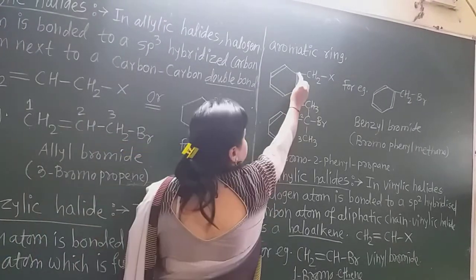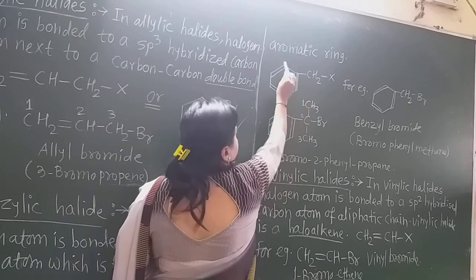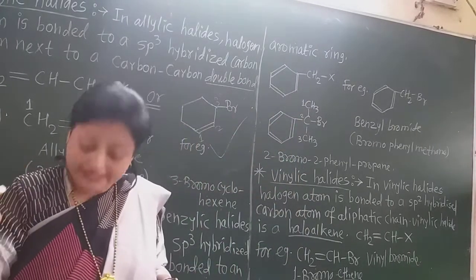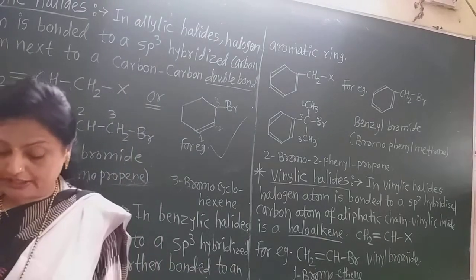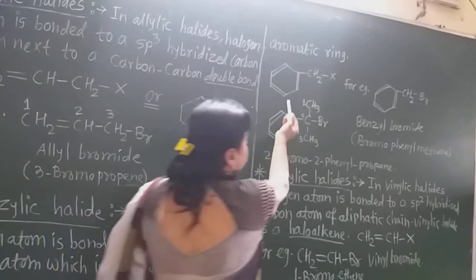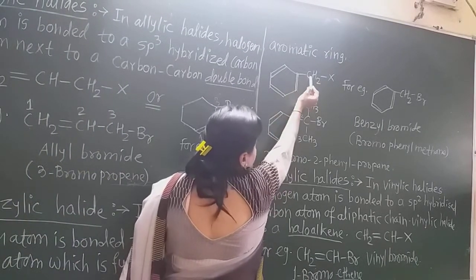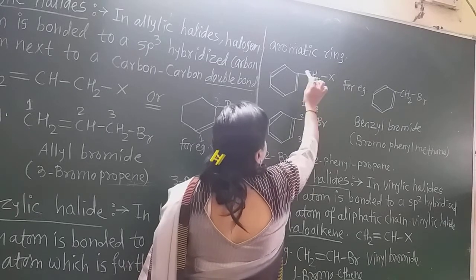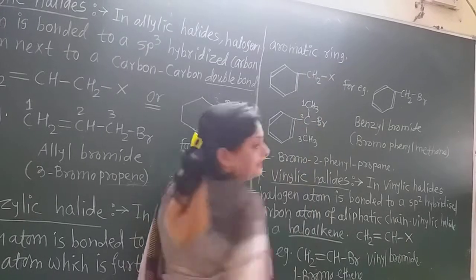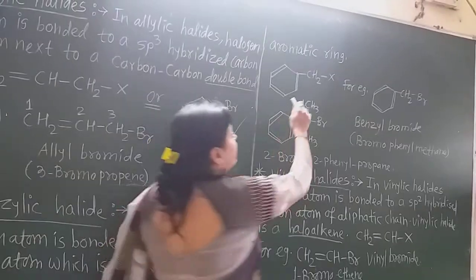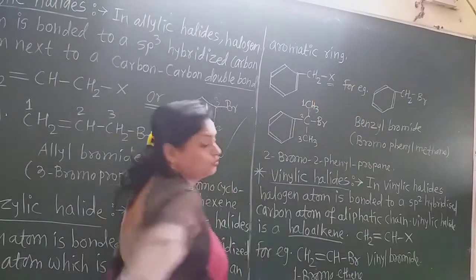Now all these 6 carbons, see here, double bond, double bond, double bond, these are sp2. But we have to attach the halogens to an sp3 hybridized carbon. Now this benzene ring is attached to such a carbon. Now here this carbon has all single bonds. Now these 2 hydrogens will be there in this way. So it is the sp3 hybridized carbon, and to that carbon the halogen is attached.